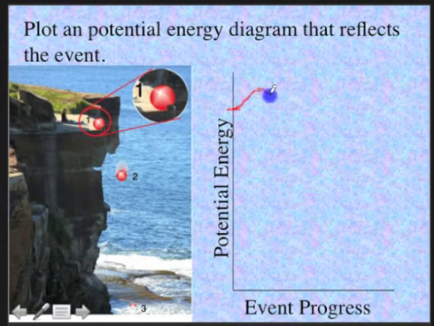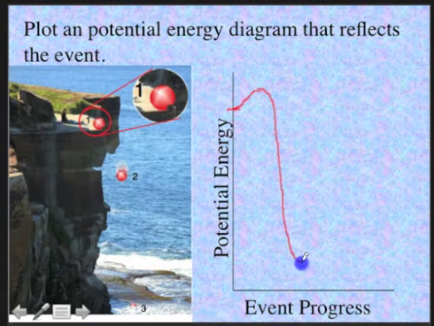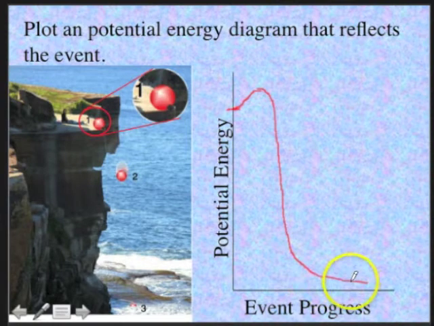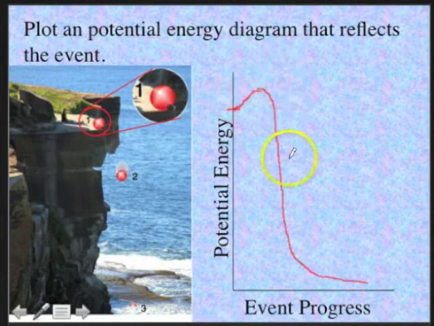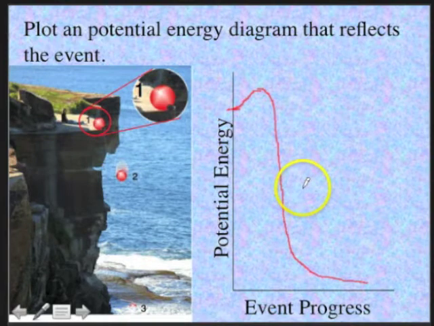It begins to fall, and as it falls, it loses its potential energy. And finally it gets to the very bottom and has very little potential energy left. So we get a potential energy diagram that looks like this. We'll be drawing a number of these throughout the semester, so we want to learn how to do this.